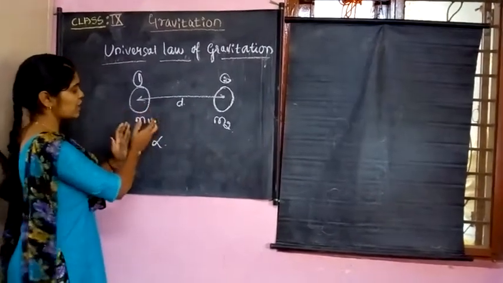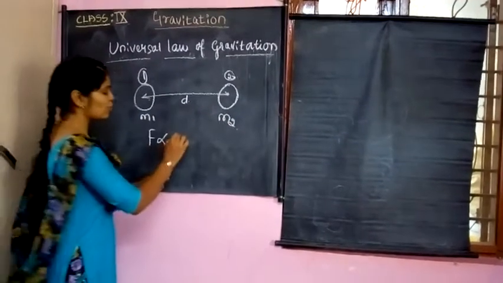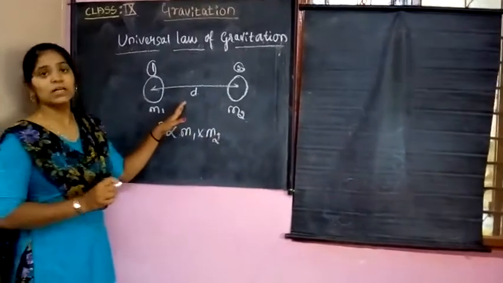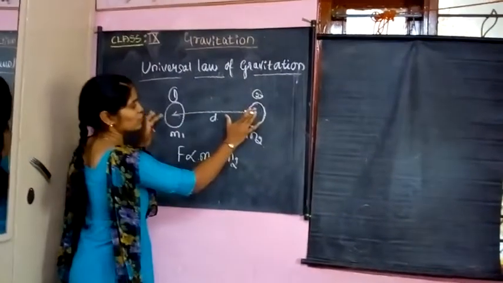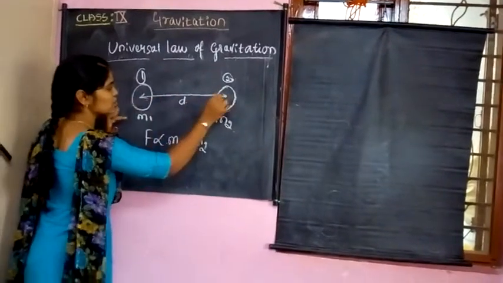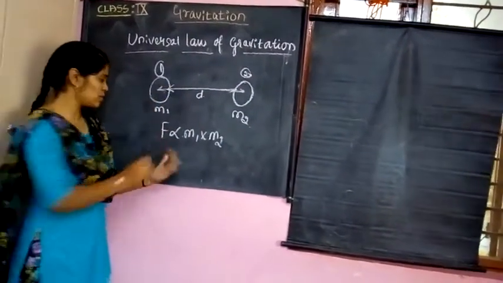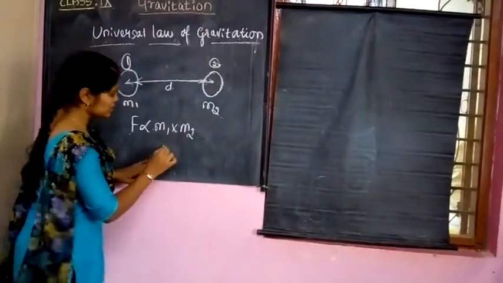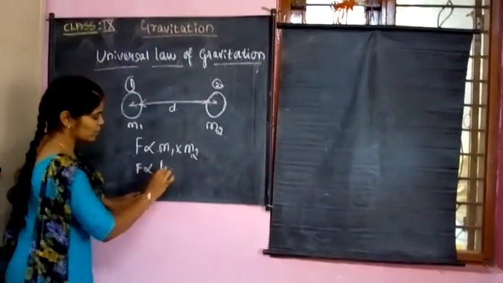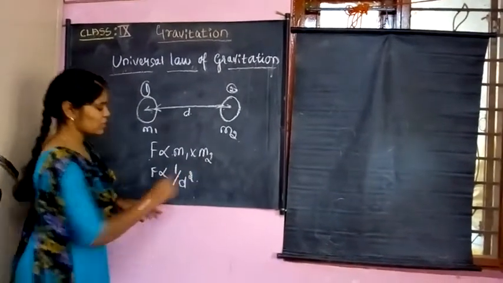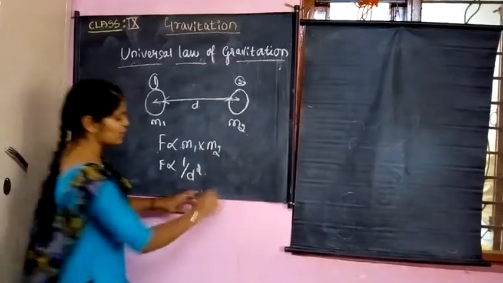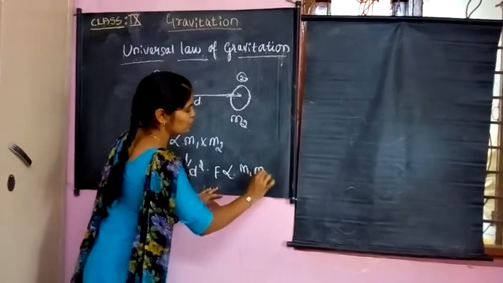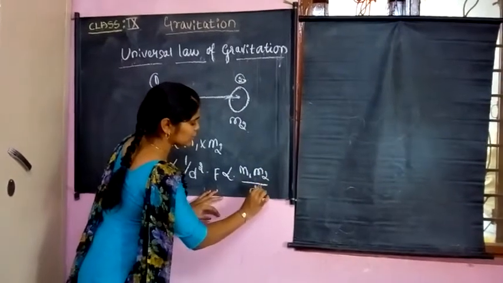This mass is m1 and this mass is m2, so the product means m1 into m2. And it is inversely proportional to the square of the distance. F is inversely proportional to d square.